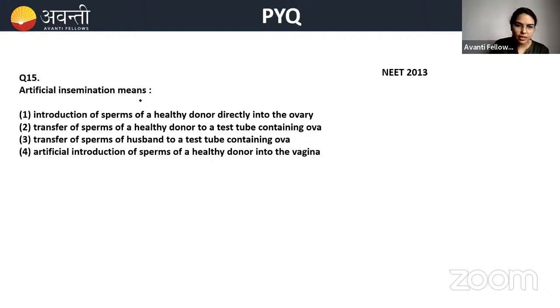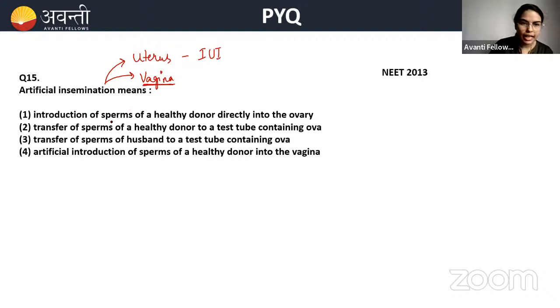Okay, so artificial insemination means what? There, the transfer of sperms will be done in the uterus. When the artificial insemination is done in the uterus, it is called IUI. But artificial insemination is also done in the vagina. So this is normal artificial insemination. This is done by healthy donor sperms. Okay, introduction of sperms. Clear?